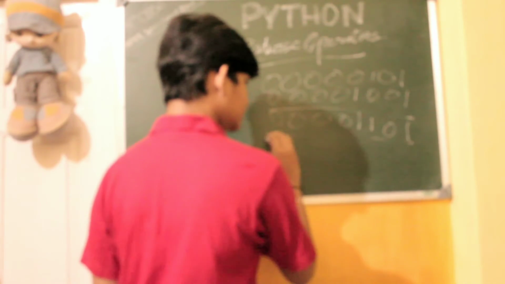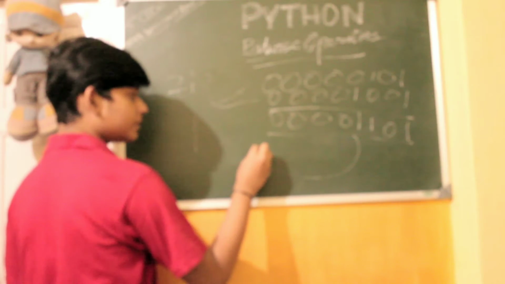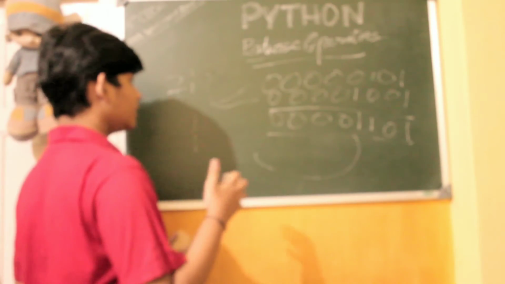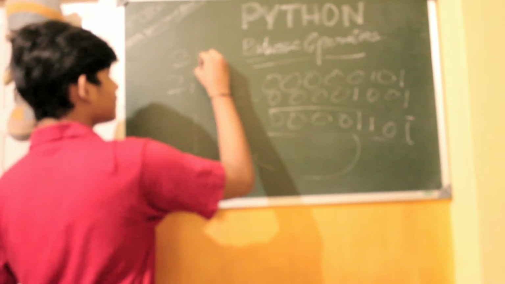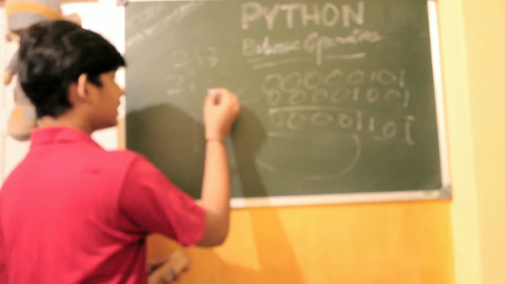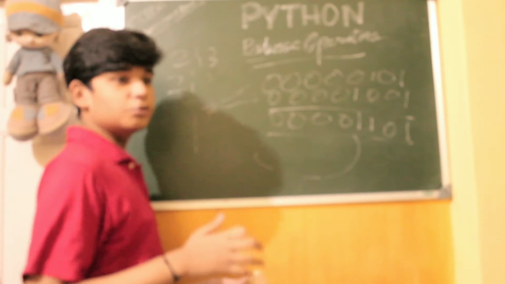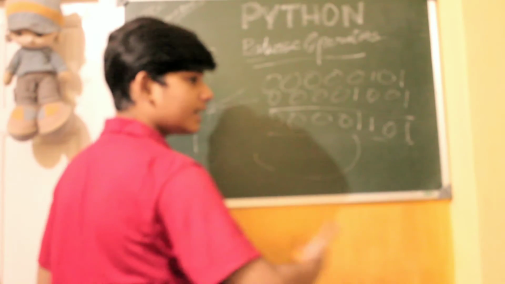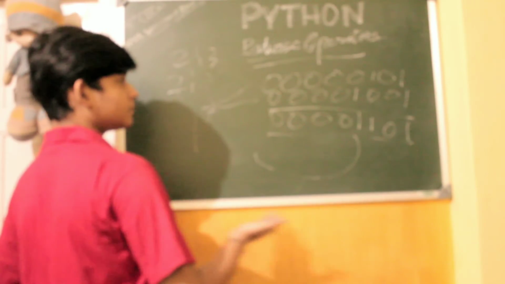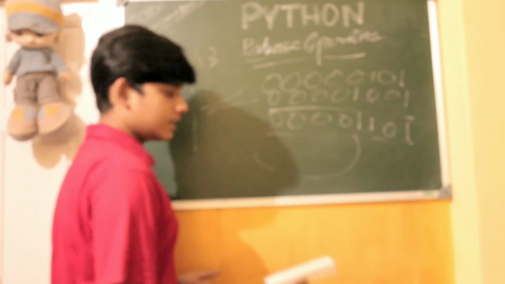Then it takes this binary form, converts it into some other number, and prints it back to us. If you ask the computer something like 2 and 3, and it brings back something like 7, this is the reason why it doesn't just do 2 plus 3 is 5 or 2 minus 3 is minus 1. It instead does this complicated piece of code in the background and just prints back the number. So that is basically how bitwise operators work.